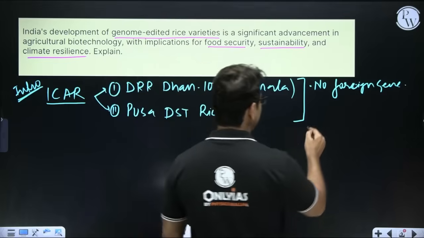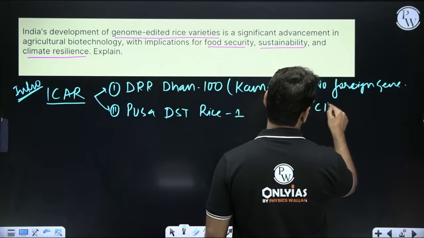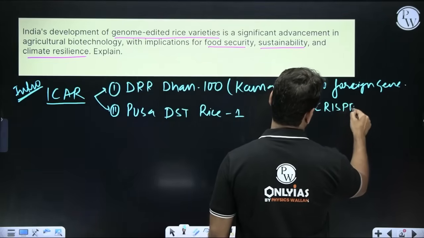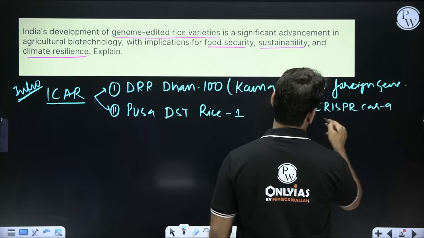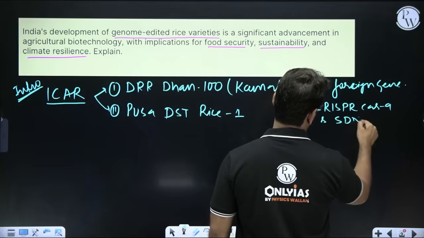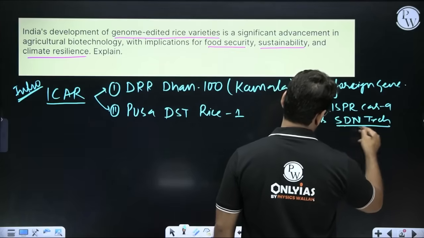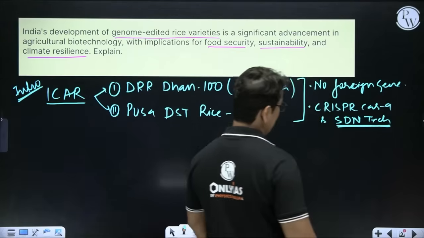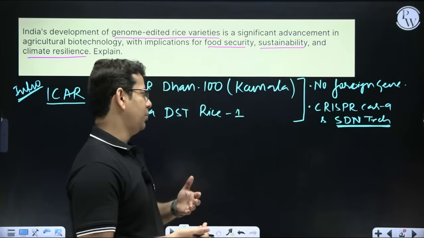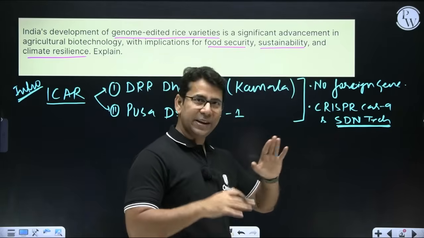And the second thing, this technology has been developed by using CRISPR-Cas9 and SDN, site-directed nuclease technology. I'm sure you must be knowing it. In my classes, we always talk about SDN and CRISPR-Cas9 in detail.